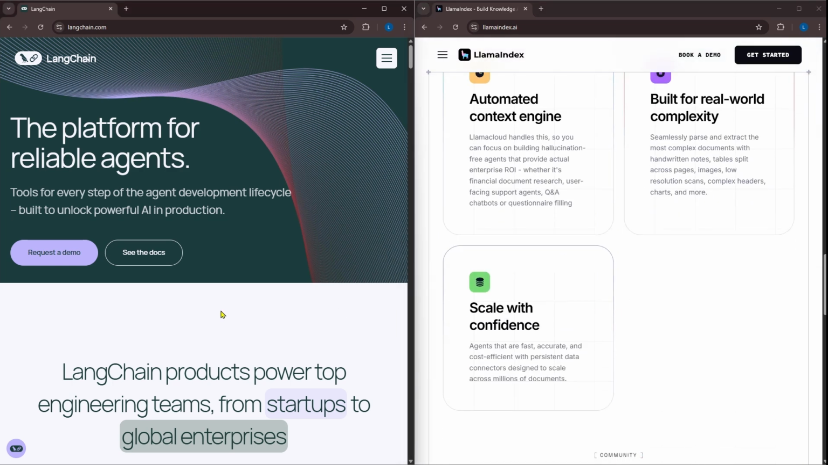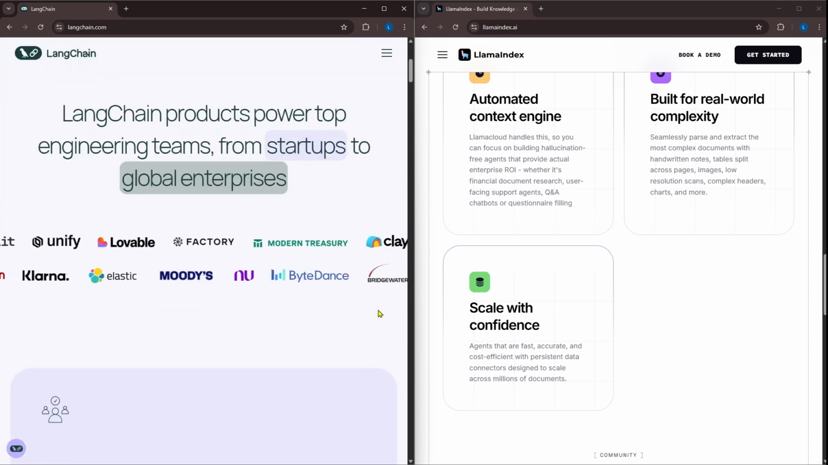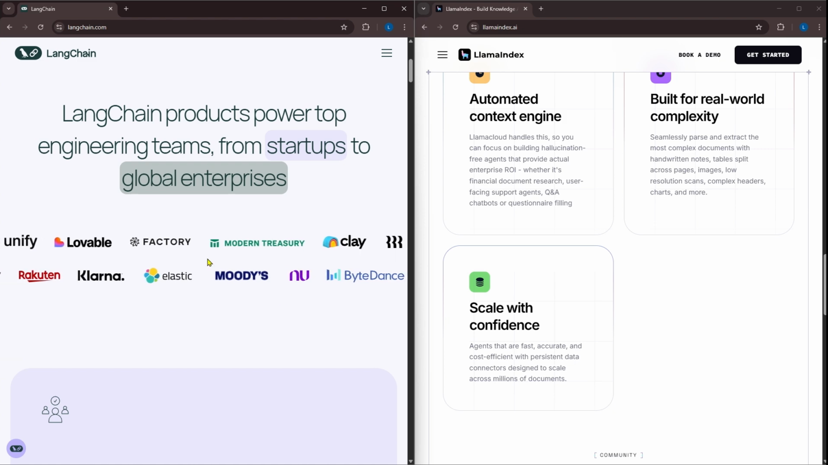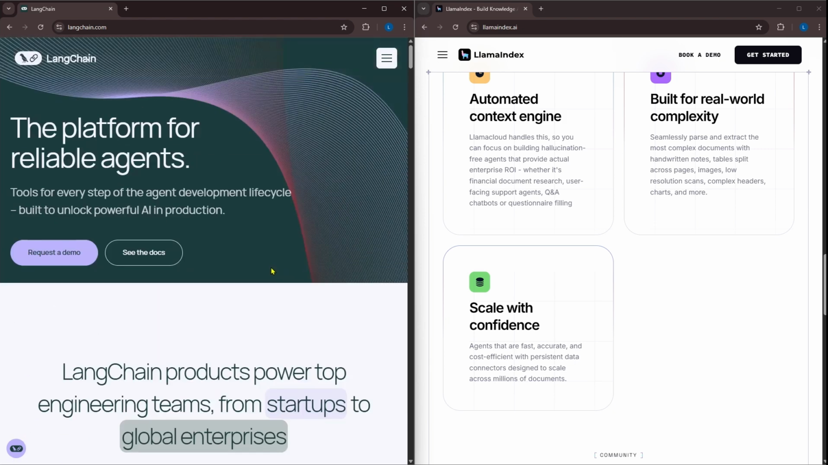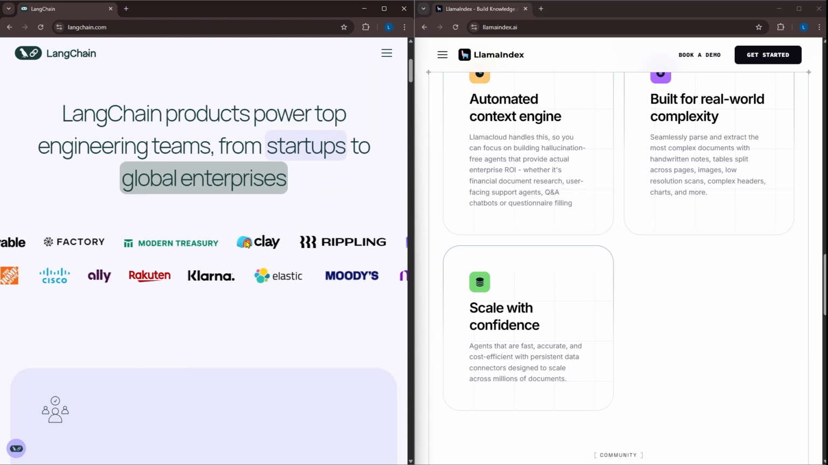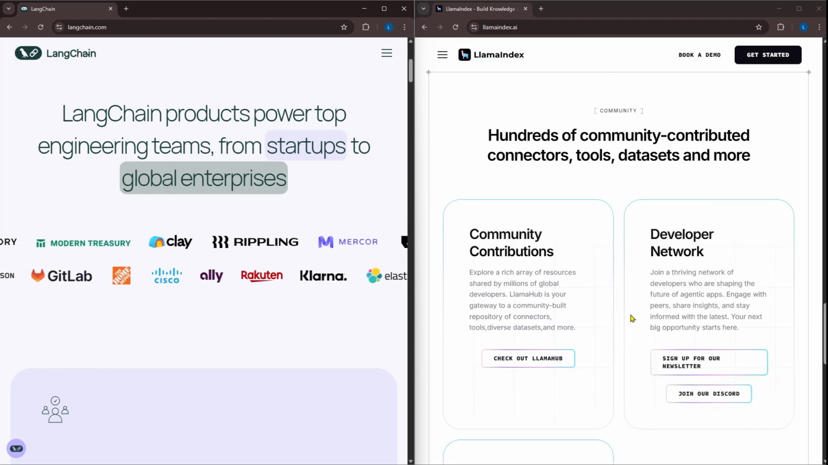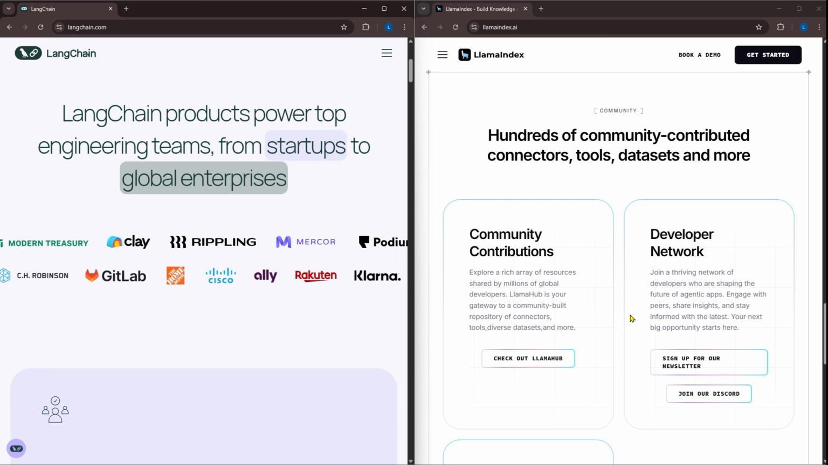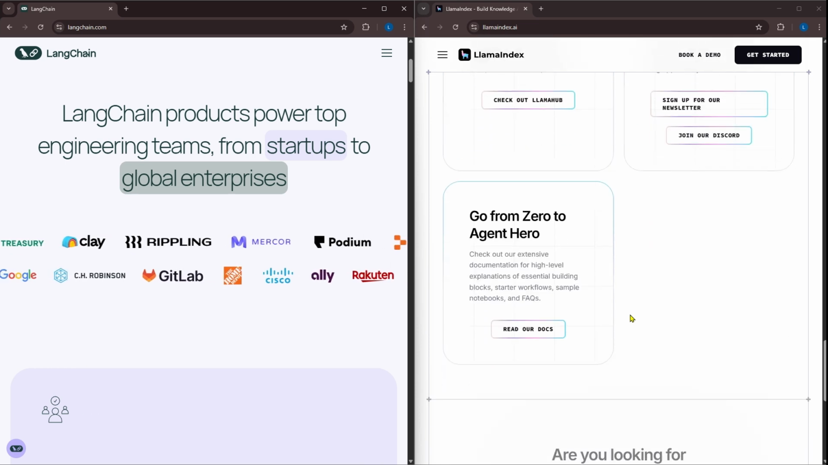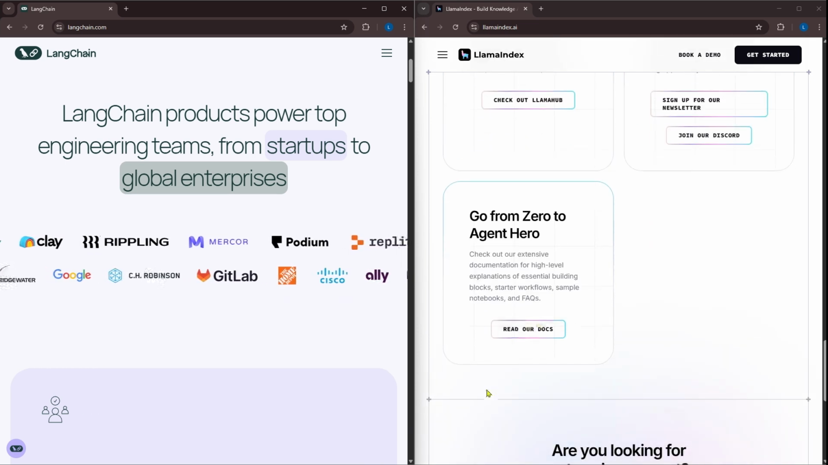So the quick verdict for these two is that if you want full control and advanced workflows, you should go with LangChain, because that is what this AI tool is all about. And if you want fast or smart data retrieval with less setup, then choose LlamaIndex. That's all.